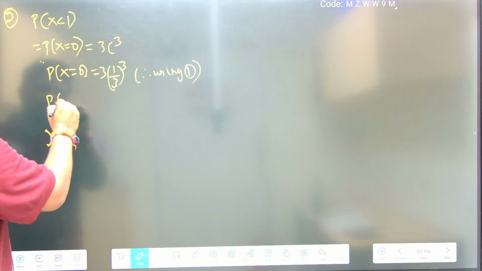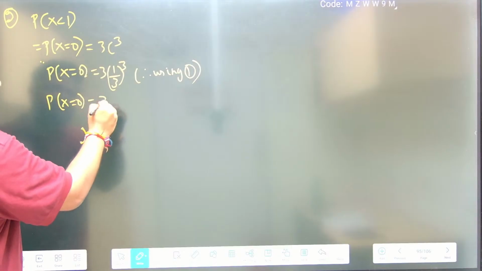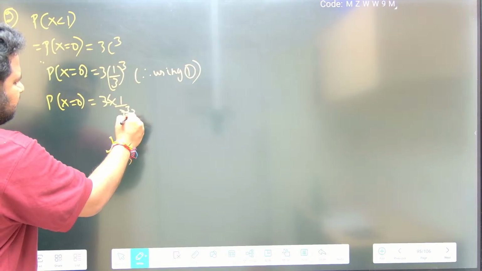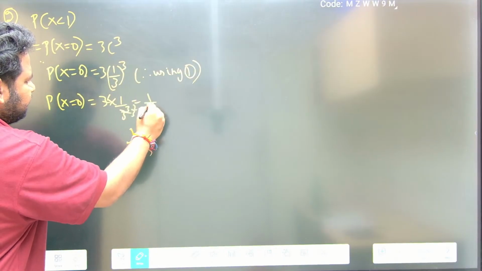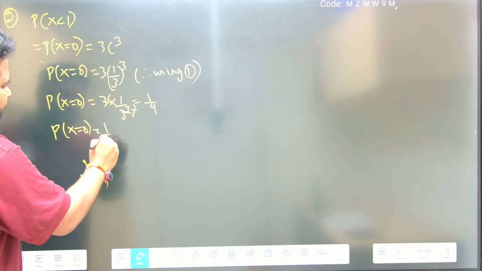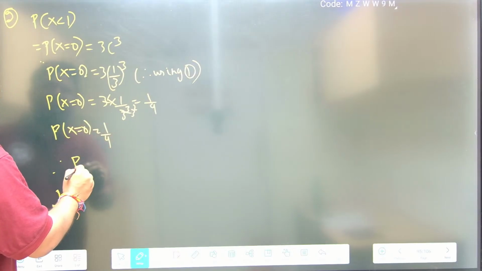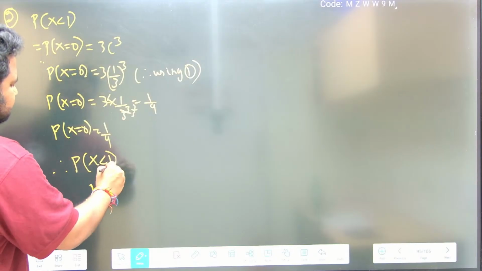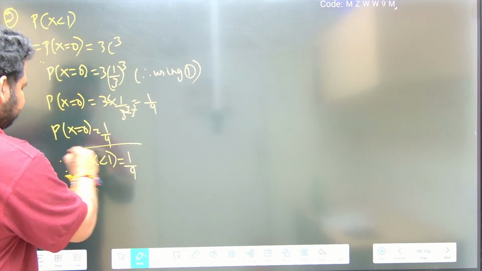P of x equal to 0 is 3 into 1 by 3 cube. 3 cancels, I will get 3 square, so this will be 1 by 9. So P of x equal to 0 is 1 by 9. Therefore, P of x equal to 0 is nothing but P of x less than 1, and P of x less than 1 is 1 by 9.